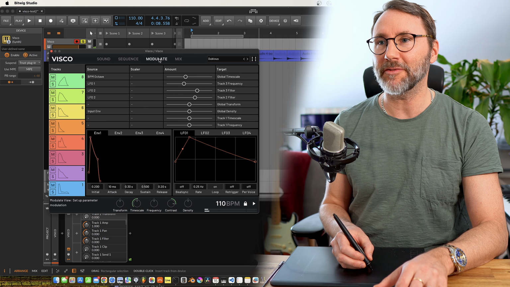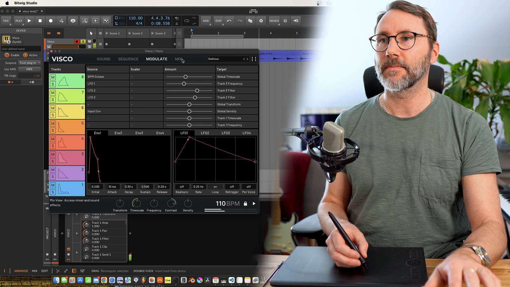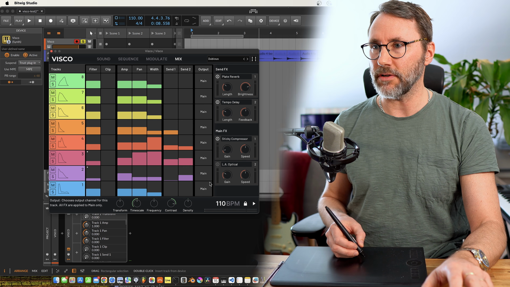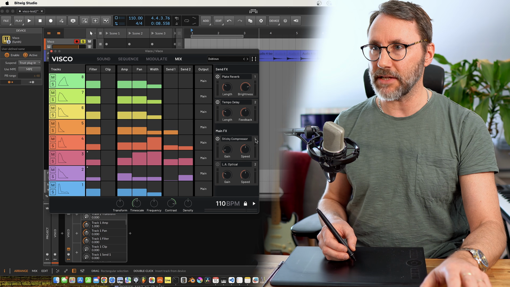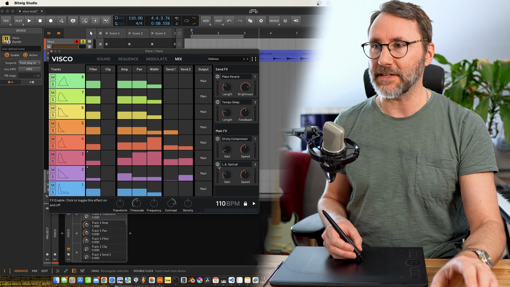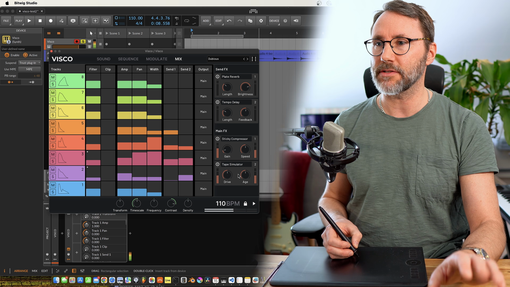Yeah, it's very cool stuff. And there's a modulation matrix. And there's a mixer for the individual tracks. And also some sound effects and the main buzz effect. Let's also activate the LA optics. And you can change this to some other variations.